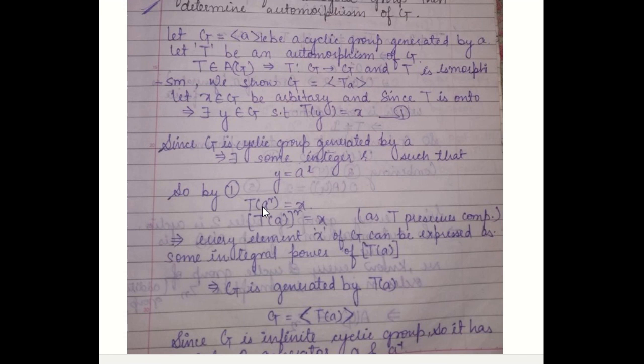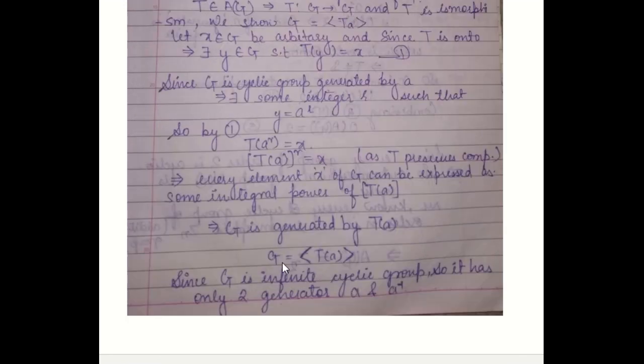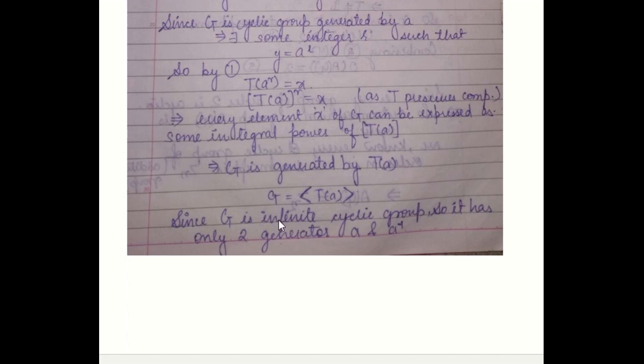Now as T is an isomorphism, so a homomorphism, it preserves composition. So T(a^r) will be equal to (T(a))^r, which is equal to x. So every element x of G can be expressed as some integral power of T(a). So that means G is generated by T(a), a cyclic group generated by T(a).